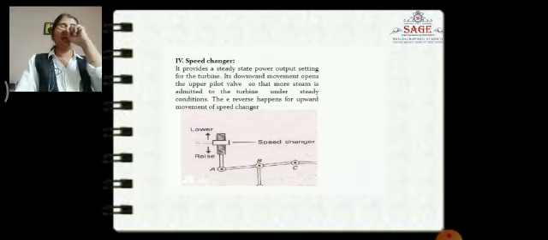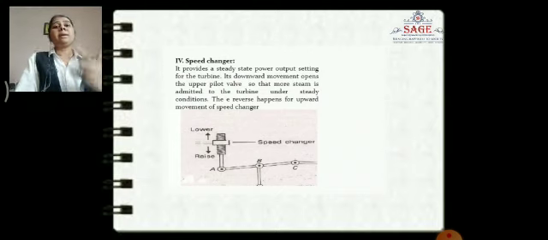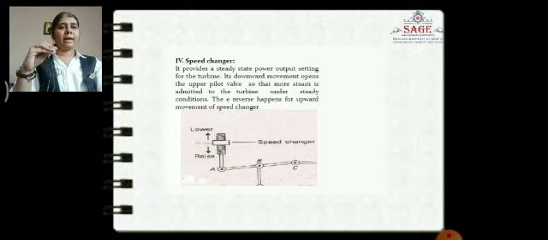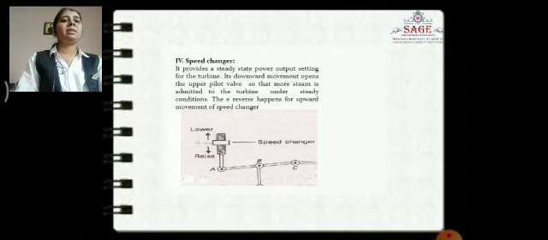Next one is the speed changer. The speed changer is the main component of the whole block diagram. It provides the steady state power output setting for the turbine. Its downward movement opens the upper pilot valve so that more steam is admitted to the turbine under steady conditions. The reverse happens for the upward movement of the speed changer.